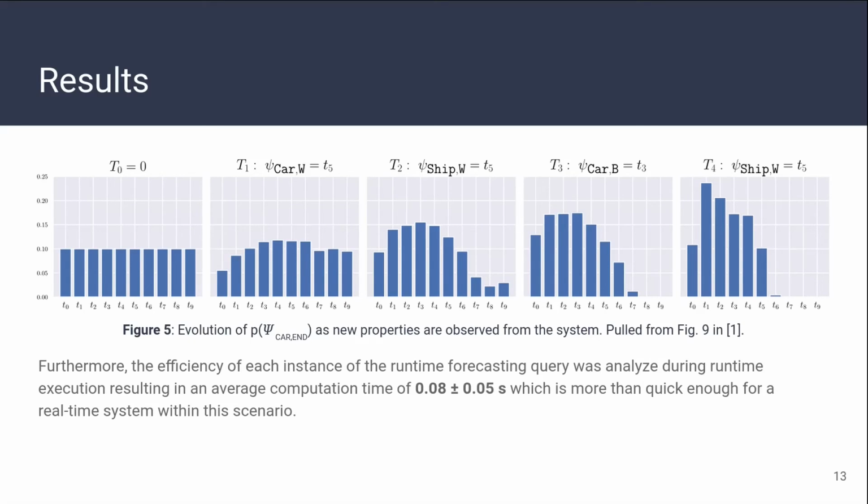At t1, after observing that the car waits, this changes. More importantly, at t2, after observing the property that the ship waits, the probability that the car reaches its end location has a higher chance in the early stages. After each new observation, this justifies this belief. Additionally, we observed the efficiency of these queries and noticed that the average computation time is 0.08 plus or minus 0.05 seconds, which is more than quick enough to run on a real-time system. We will now look at the conclusion of this work.